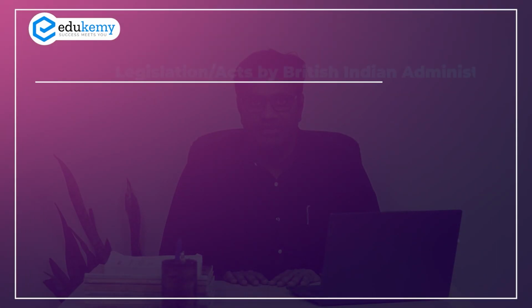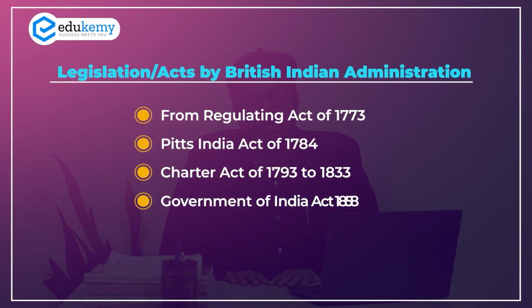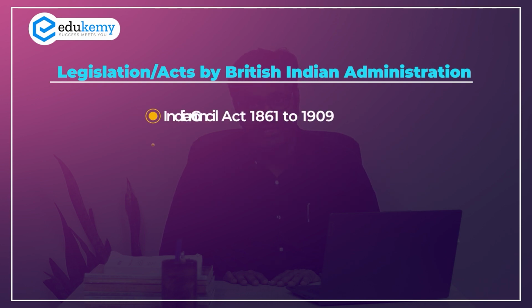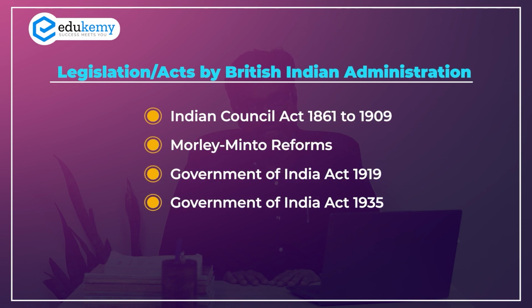In modern Indian history, thereafter, you need to focus on all the legislations enacted by British for Indian administration. Starting from the Regulating Act of 1773, you need to focus on the Pitt's India Act of 1784, then the Charter Acts starting from 1793 till 1833. And after the mighty revolt of 1857, you need to focus on Government of India Act 1858, then Indian Councils Act starting from 1861 till 1909 or Morley-Minto reforms.